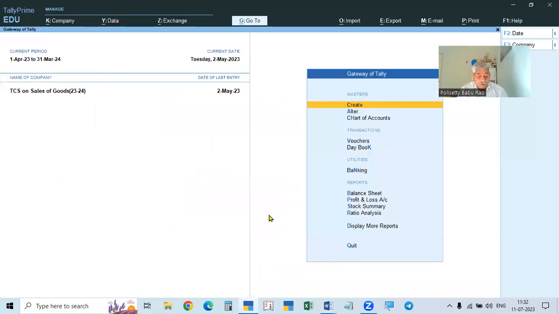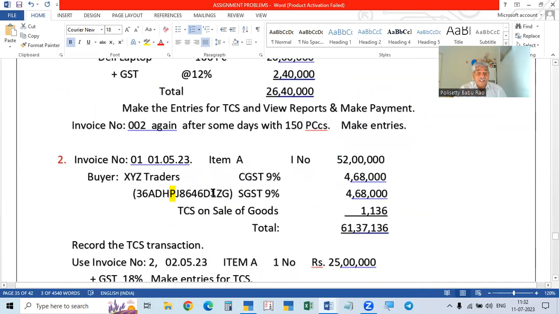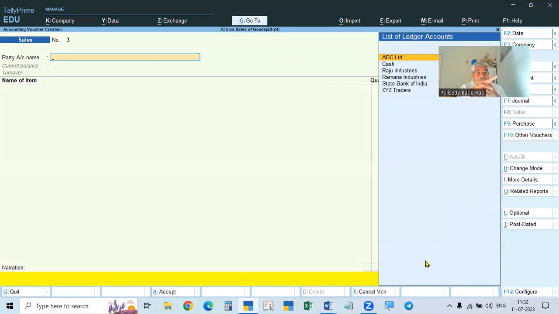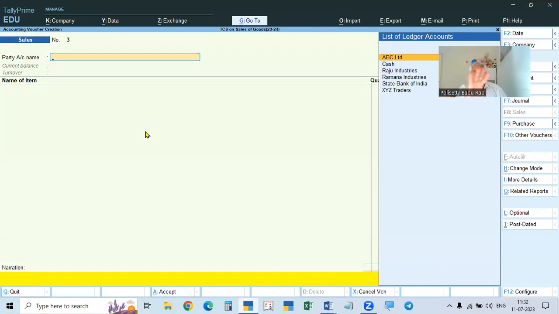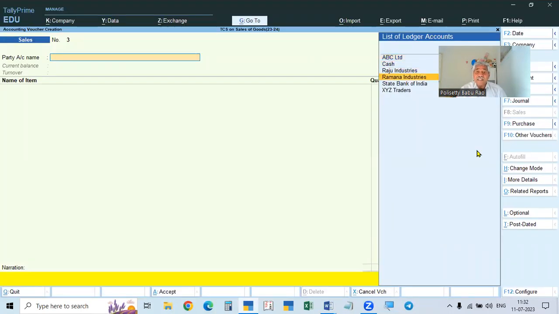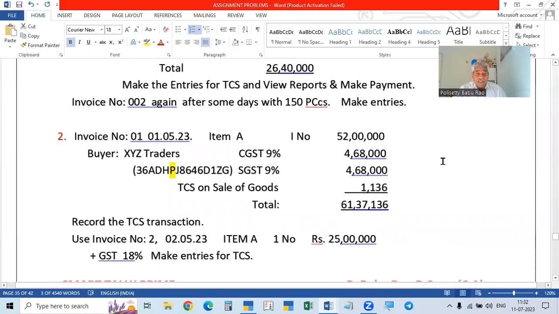That is on vouchers first. We will go to the sales voucher. Sales, 1st May. The invoice number is our sales number, because that is different. This is our invoice for May, and the serial number will come. Okay, party. Who is the party here? XYZ Traders. That I already created. Then what are we selling?